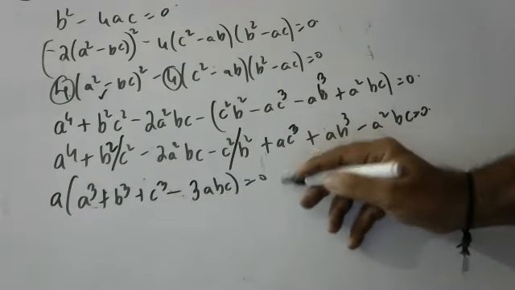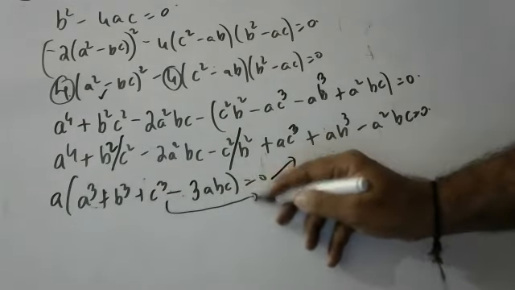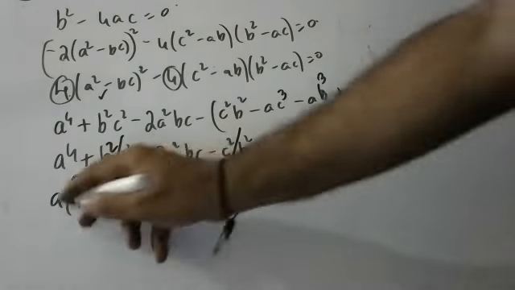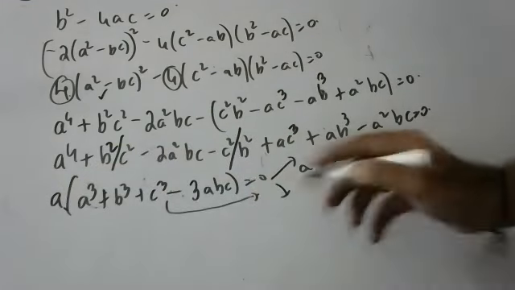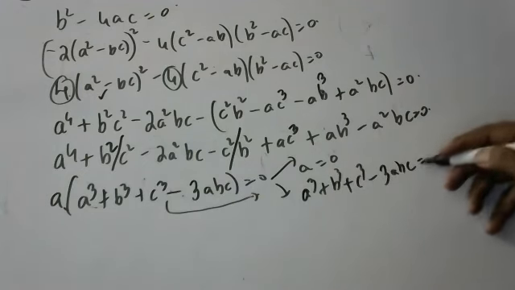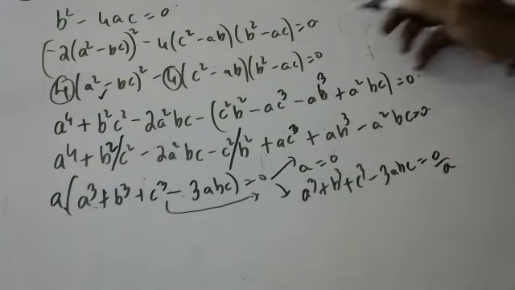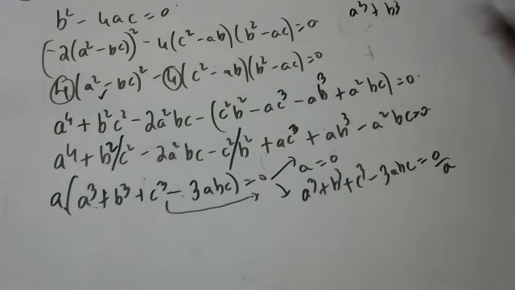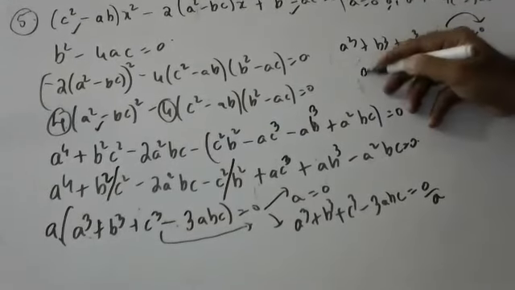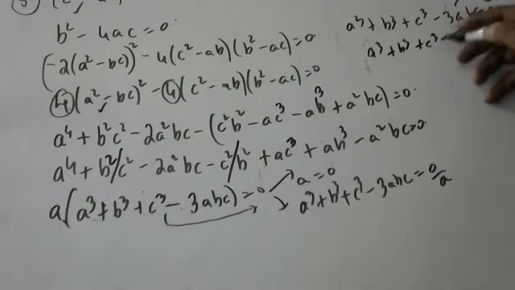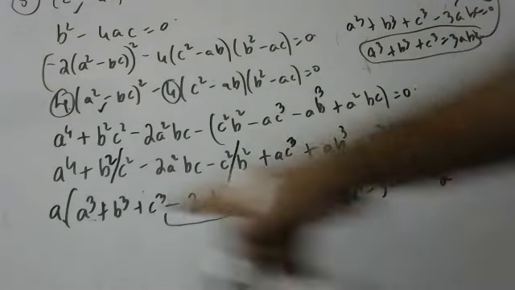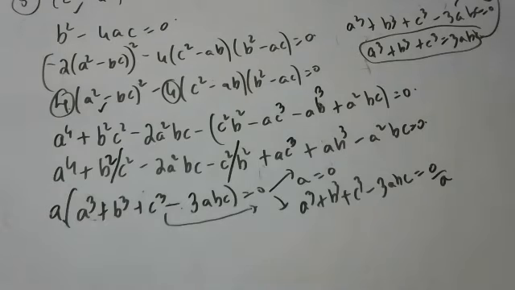So children, this we can do in two ways. One, bring all this thing down, so a will be 0. a is equal to 0 by both of these. Once bring a down, then a cube plus b cube plus c cube minus 3abc is equal to 0 by a. That will be a cube plus b cube plus c cube minus 3abc is equal to 0. If you bring this here, a cube plus b cube plus c cube is equal to 3abc. Hence proved. This is also proved. And if you bring this whole thing down, a is equal to 0. Both things are proved, children.